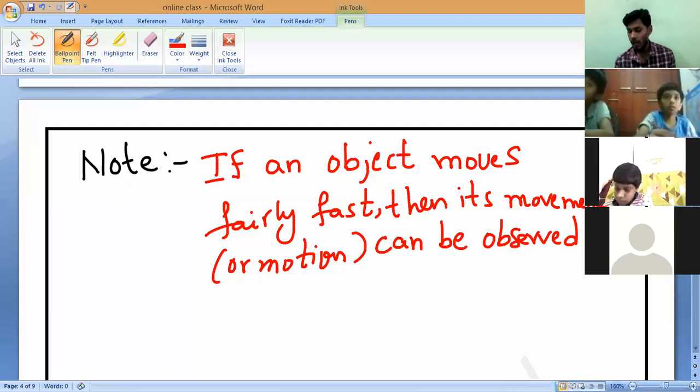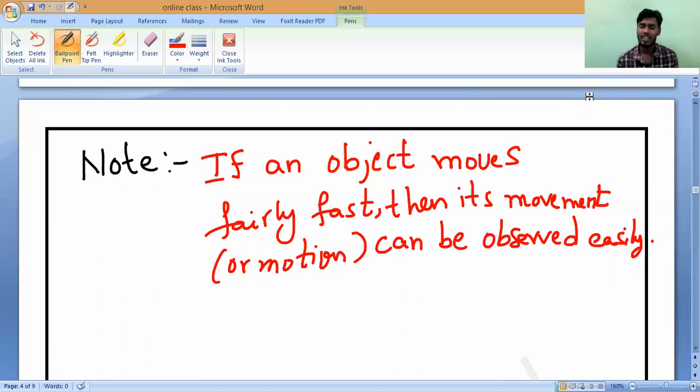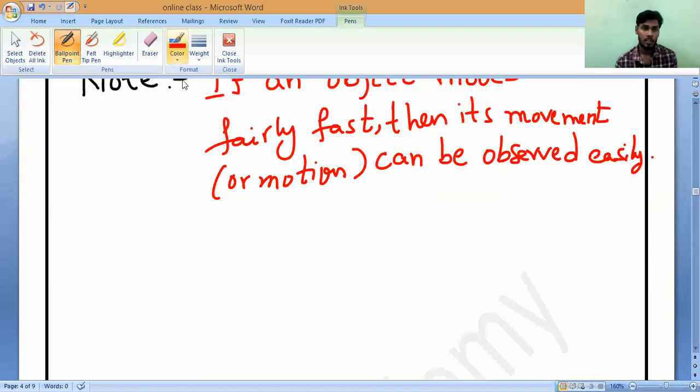So the objects which have less speed or are moving very slowly, it is a little difficult to observe their motion, but surely we can observe it. That is what you should note.